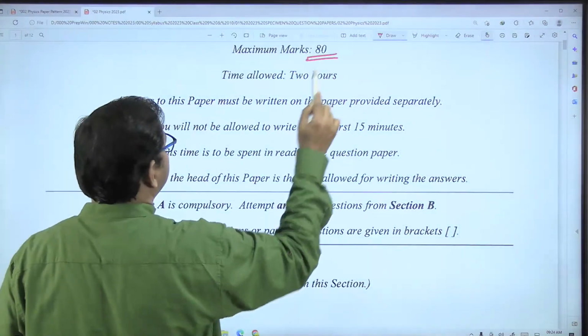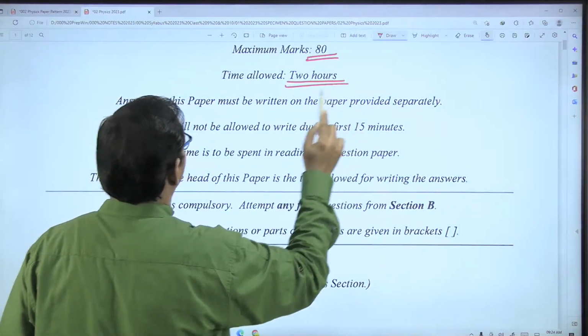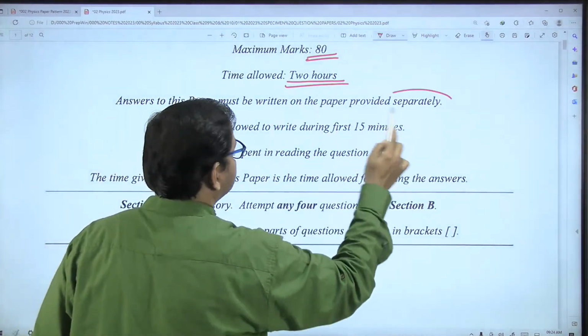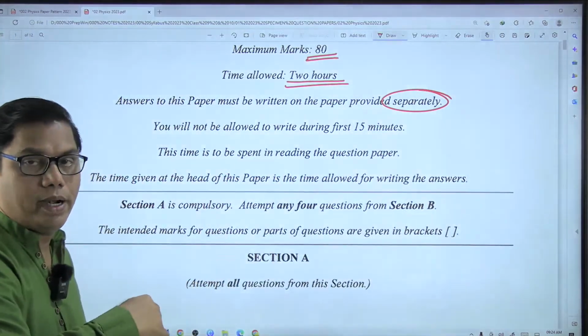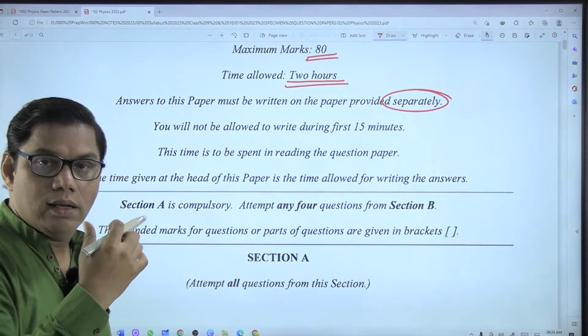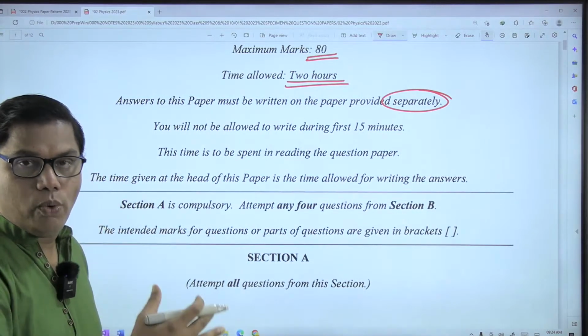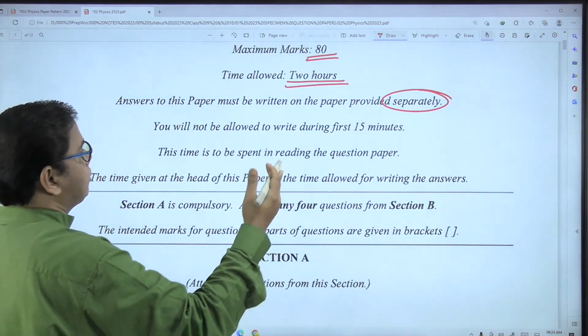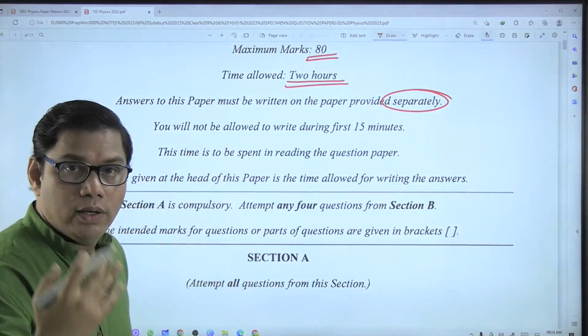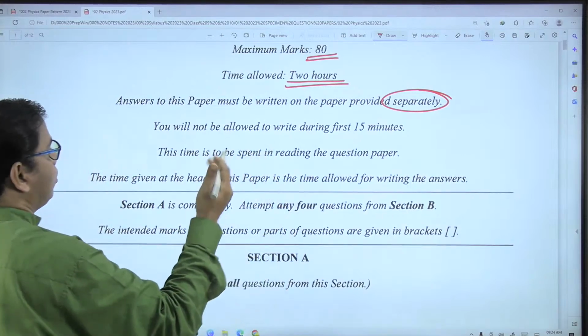Maximum marks is 80. Time allotted is 2 hours. Answers to this paper must be written on the paper provided separately. So the question paper is separate and the answer paper is separate. You have to write your answer on the sheet which is provided to you. That will be blank, and you have to write the answer. You know that your school examination is almost the same.